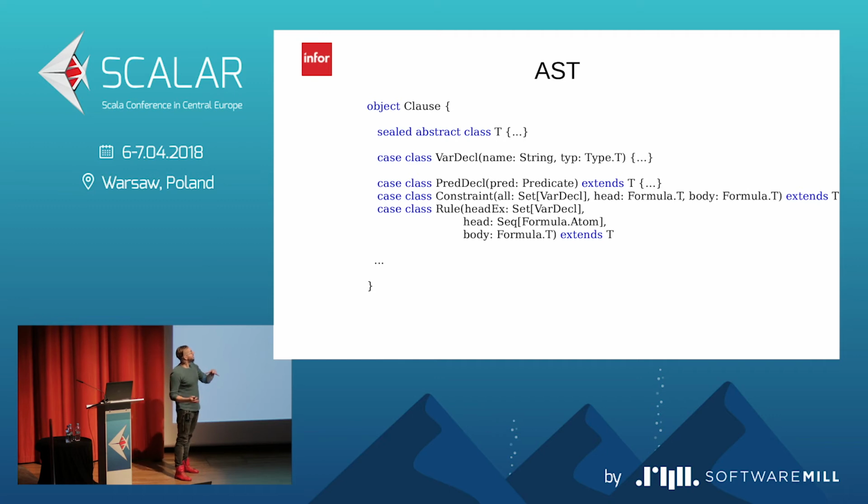And with these atoms, we are constructing the clause. So you saw on the first slide the constraint and the rule. And what will be good to know for the examples which will follow, a rule is a headex. So this is a sequence of the variables, plus the head, which is the sequence of some formula, and the body, which is the formula.